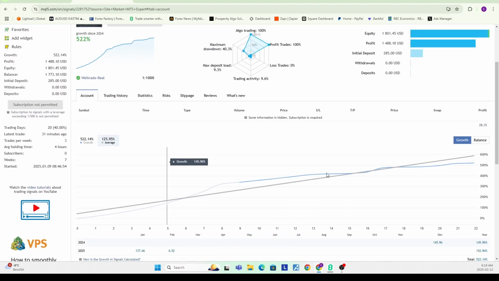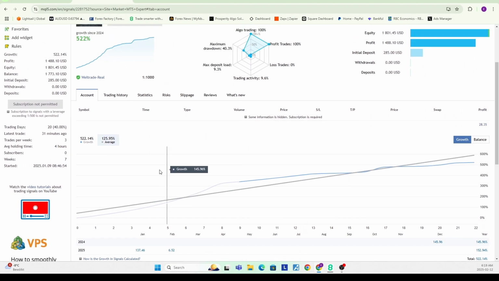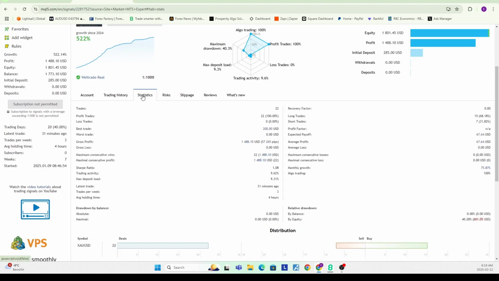Now, if we go over to the live signal page, we're seeing a fantastic live signal, 500% returns. One thing to note is this is also a well-traded signal, and they have a history of being a bit on the sketchy side. And we've only seen 22 trades so far, with a 100% win rate.